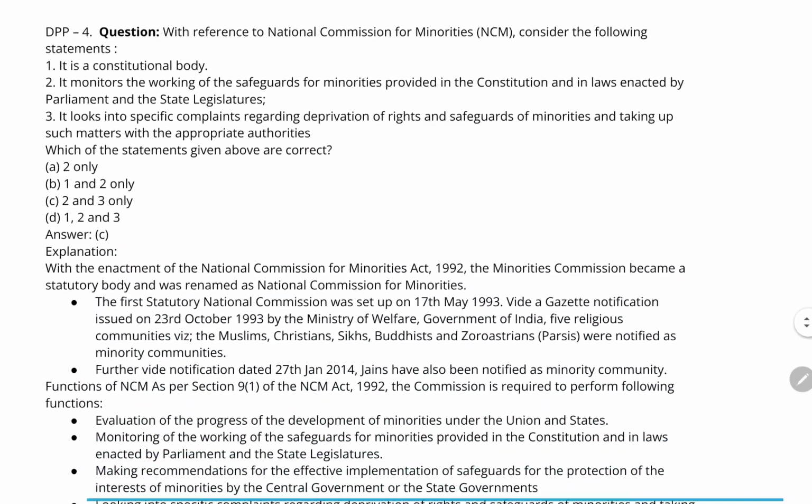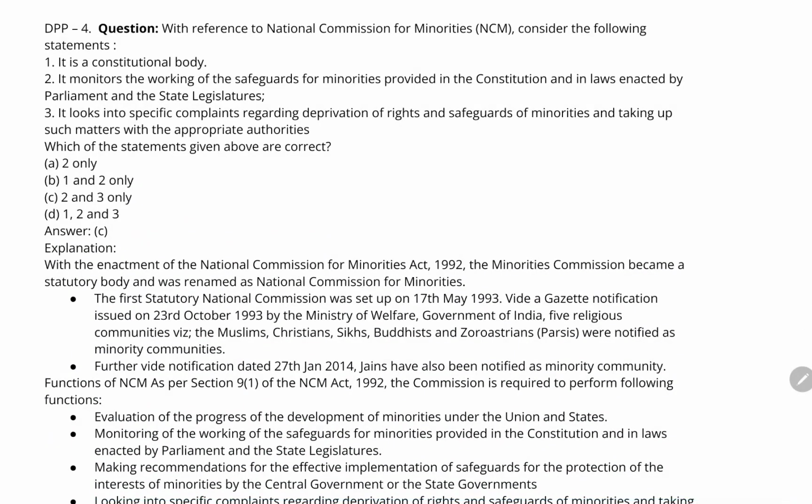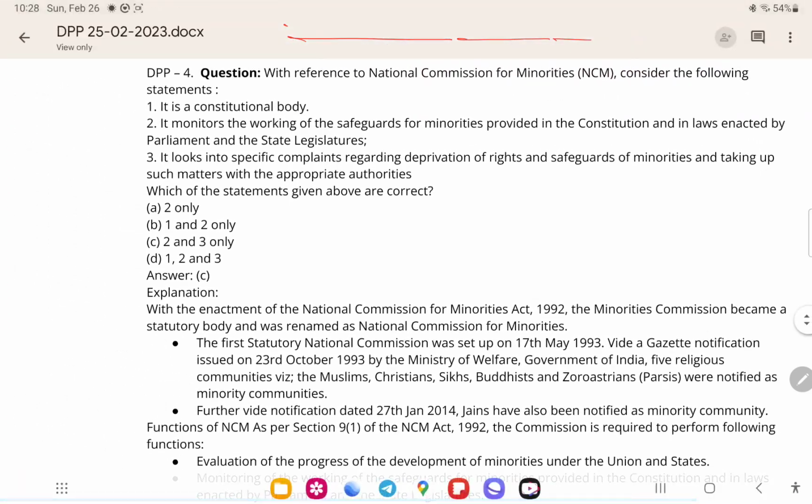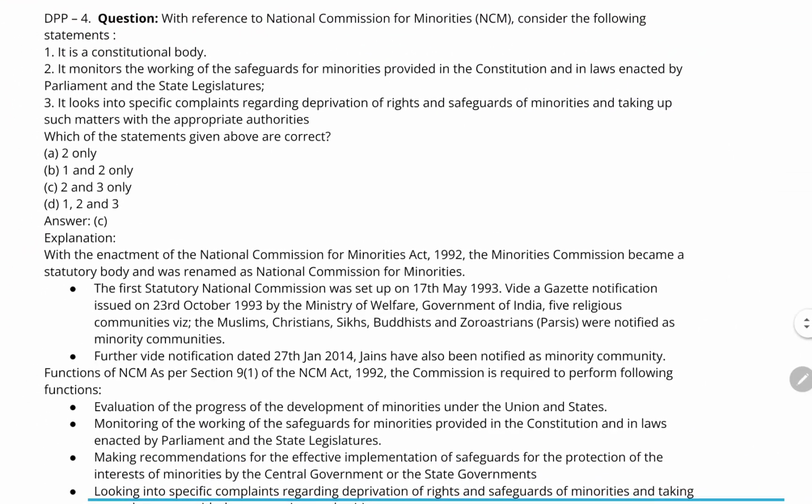Now moving forward, the question with reference to the National Commission for Minorities. Consider the following statements. The first statement is, it is a constitutional body. Actually this statement is incorrect. The National Commission for Minorities is not a constitutional body, it is a statutory body.